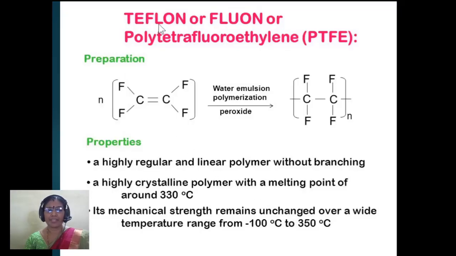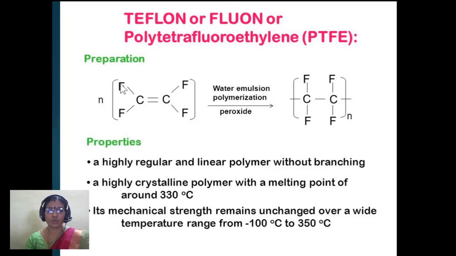Next polymer is Teflon. Teflon or Fluon. The full form is polytetrafluoroethylene, PTFE. Polytetrafluoroethylene is also a derivative of ethylene only. In ethylene, we have CH2 double bond CH2.